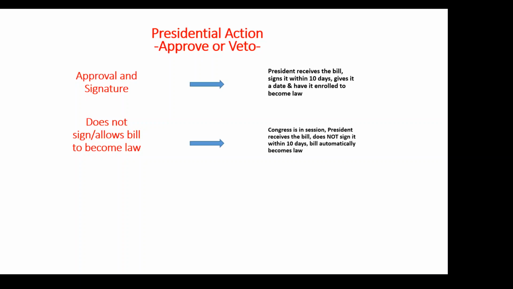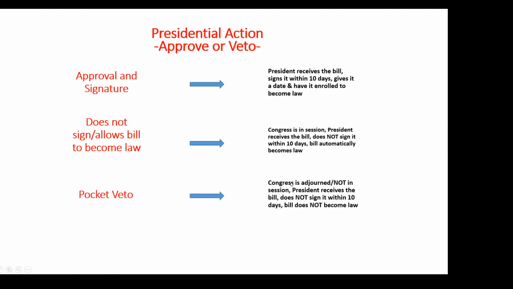The third presidential action is pocket veto. Now, what does that mean? So this is not a straightforward veto. A pocket veto is when Congress is adjourned, and that means Congress is not in session. The president receives the bill, does not sign it within 10 days, but that does not automatically become law. So the key difference between does not sign but allows to become law and the pocket veto is the status of Congress. So if Congress is adjourned and the president doesn't sign it within 10 days, it does not automatically become law. That's a pocket veto.